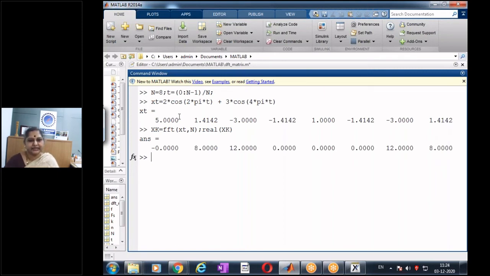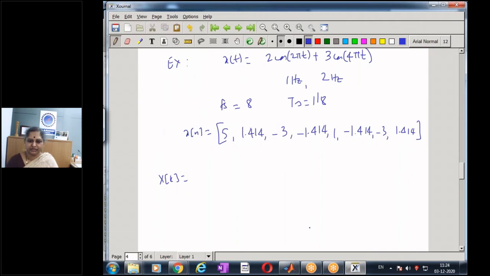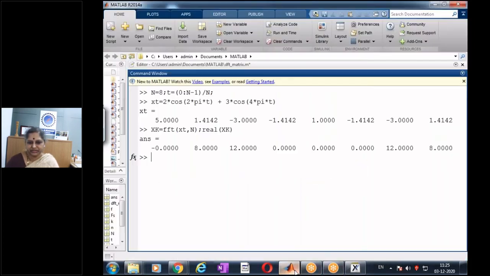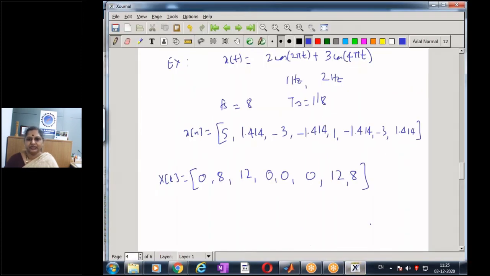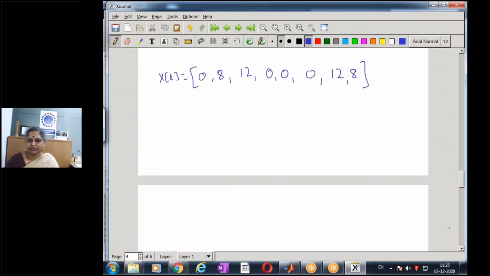So I am getting the result as 0, 8, 12, 0, 12, 8. Let me make a note of the 8-point DFT: 0, 8, 12, 0, 0, 12, 8. Let me check the result once again. I have a 0, 8, 12. I have 3 zeros, 12 and an 8.